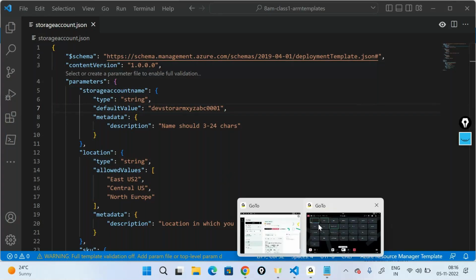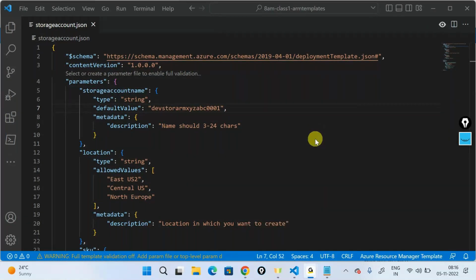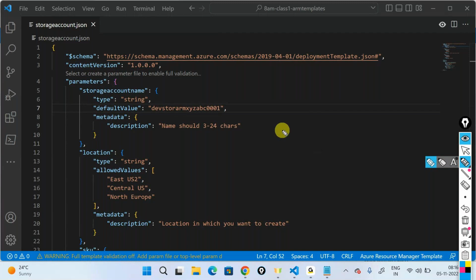Kiran, one question. How do you delete the resources which are created using the template? Normally a template is used for creation of the resources. This is the primary motive of the template out here.